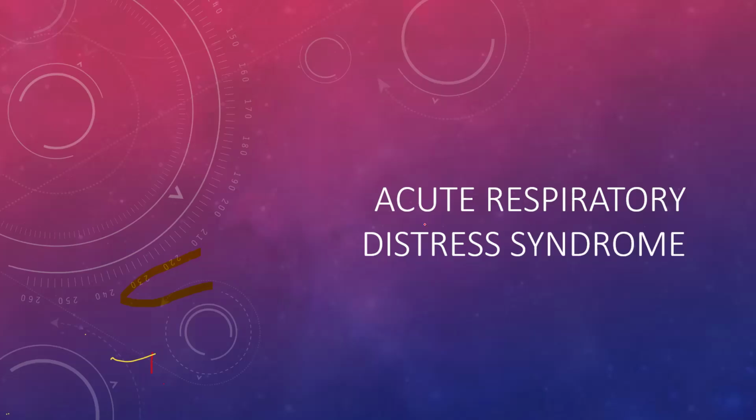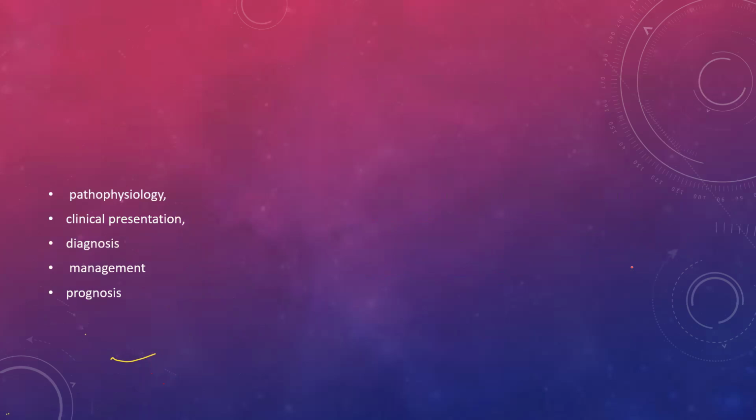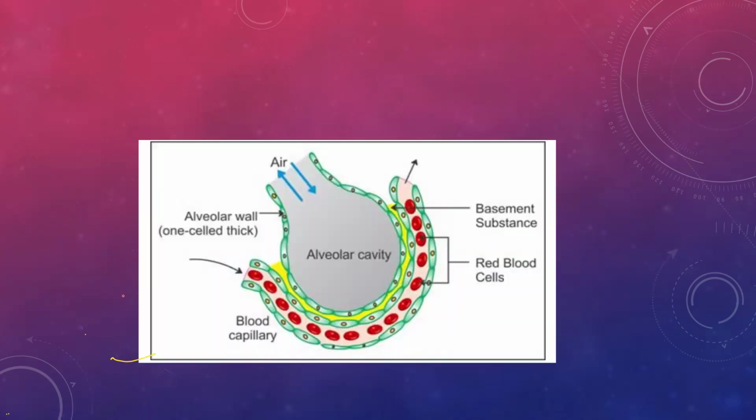Welcome, everyone. Today we are going to discuss a very high-yield topic for the USMLE, that is acute respiratory distress syndrome. So we will go through the pathophysiology, clinical presentation, diagnosis, management, particularly the ventilation settings, which is very high yield, and the prognosis of acute respiratory distress syndrome.